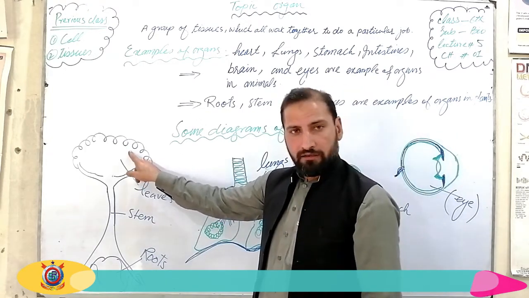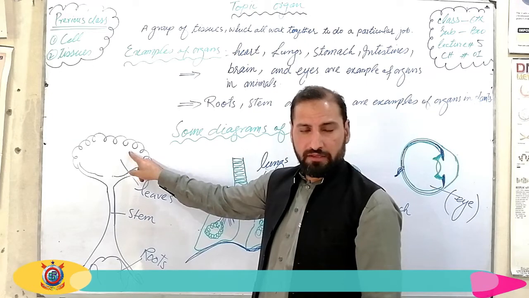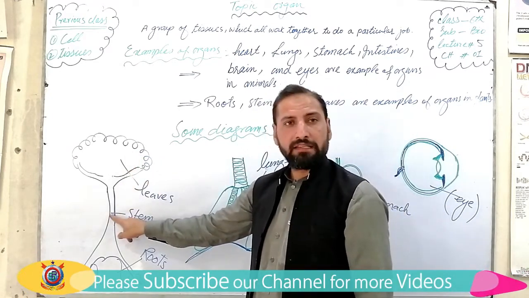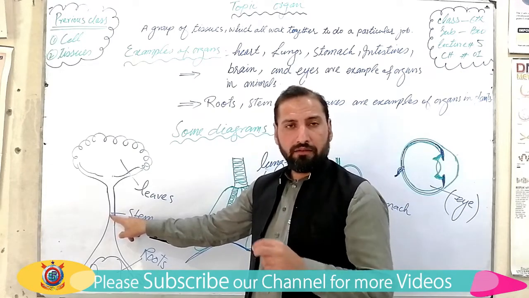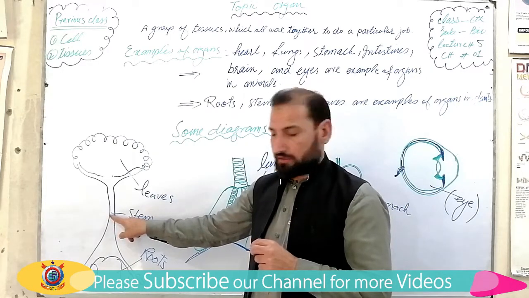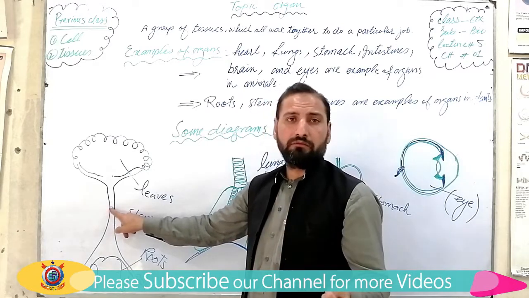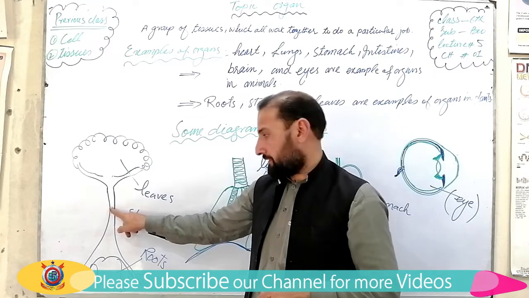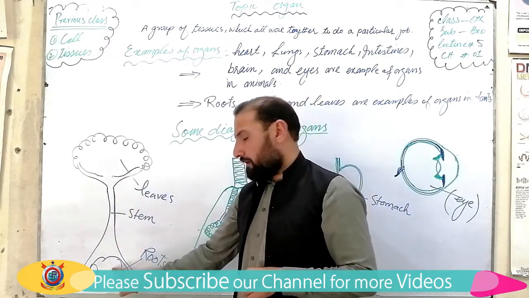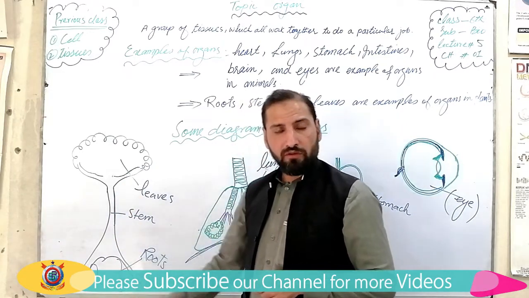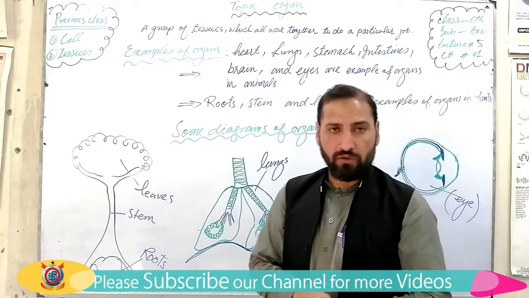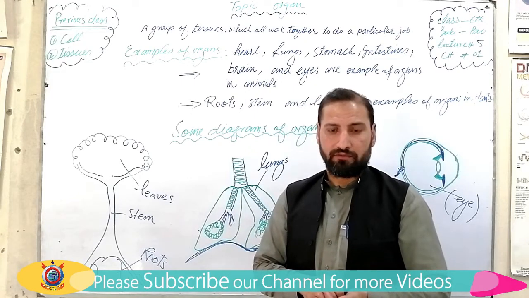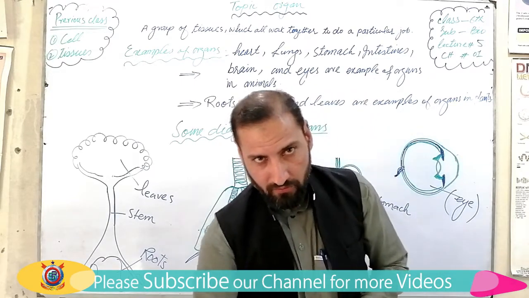Leaves are green in color. They bring about the process of photosynthesis. Stem, if the stem is green in color, will also do photosynthesis, right? And if it is not green in color, then it stores food and does other different kinds of activities that provide support. What is the function of roots? Roots anchor the plant inside the soil, and they also absorb water and minerals from the soil, right? This is all about the organ.